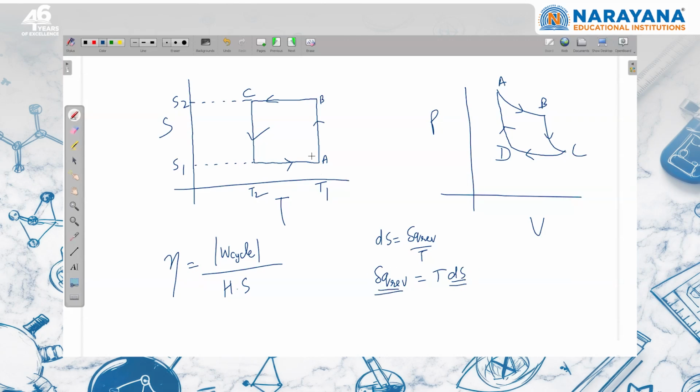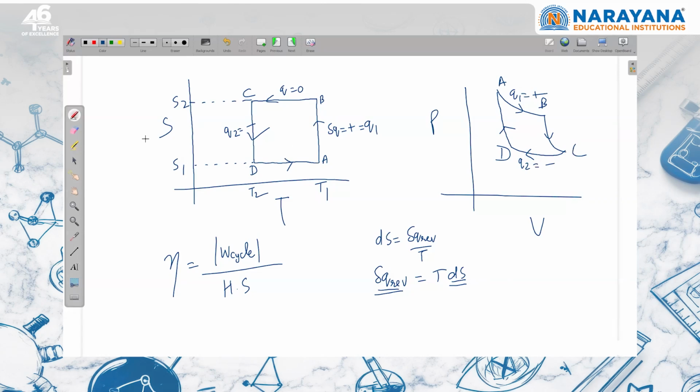So if I'm moving from A to B, the entropy is increasing. So I can say that here dQ is positive. This is positive, and this is Q1. When we studied about this Carnot cycle, this is Q1, which is positive. Then this Q will be 0, right? If you see that I'm moving from C to D, temperature is constant, but entropy is decreasing. So here we can say this is Q2, which is negative, heat rejected by the system.